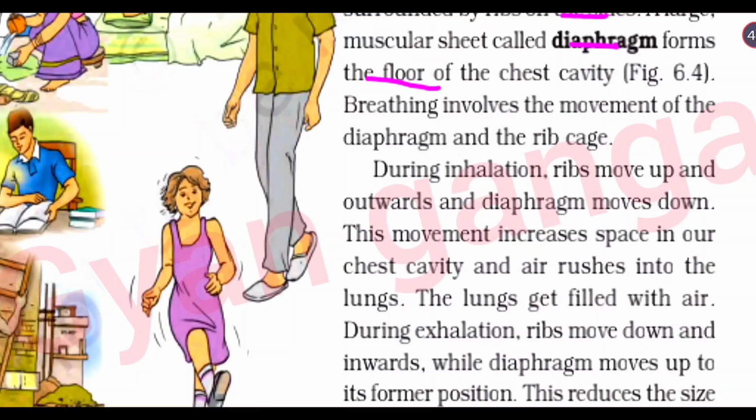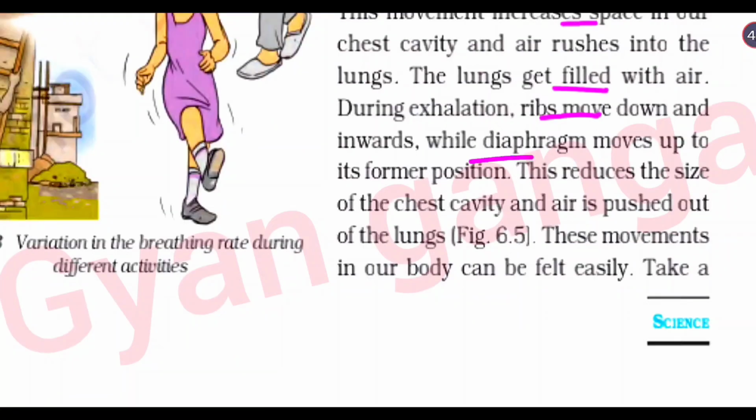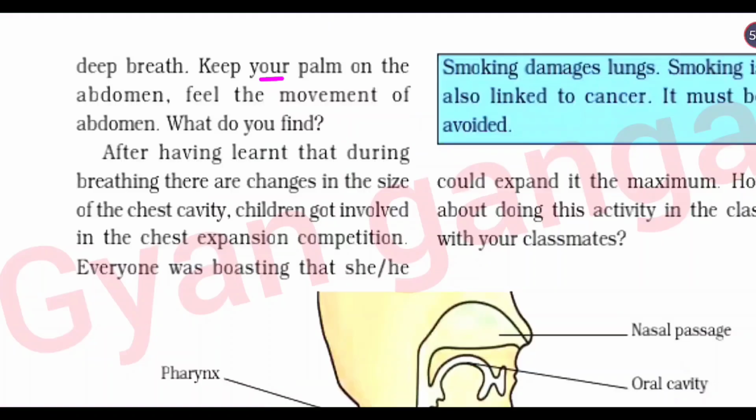During inhalation, ribs move up and outward and the diaphragm moves downward. This movement increases space in our chest cavity and air rushes into the lungs. The lungs get filled with air. During exhalation, ribs move down and in while the diaphragm moves up to its former position. This reduces the size of the chest cavity and air is pushed out of the lungs. This movement in our body can be felt easily. Take a breath, keep your palm on the abdomen. Feel the movement of the abdomen.